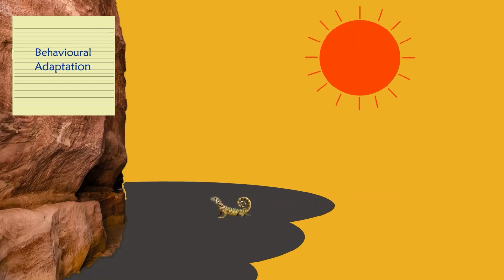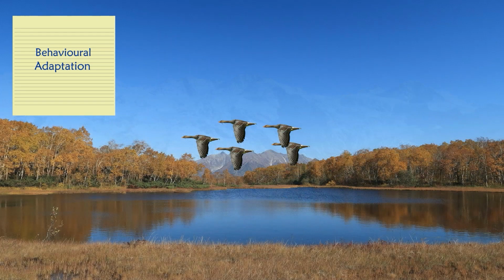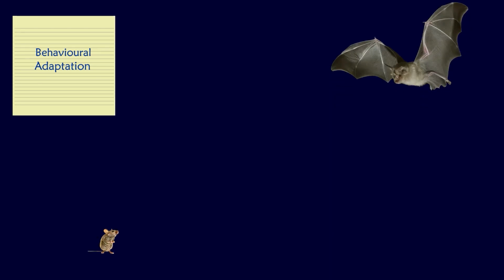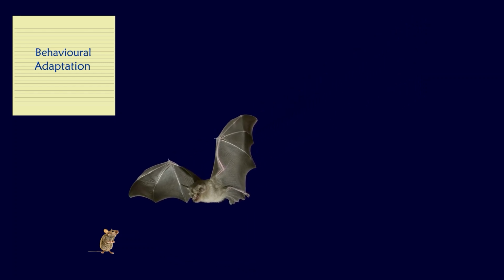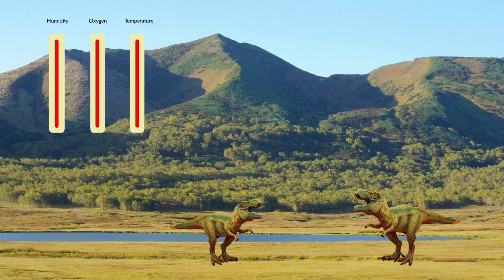A good example is how some creatures that live in the desert escape to the shade to hide from the scorching sun. Or how birds migrate from a cold environment to a warmer one when the seasons change. Or how bats are active at night because their type of food is available at this time of the day. This is simply adaptation. Therefore, when a sudden change takes place in the conditions of a surrounding environment, the organism may fail to adapt to these conditions and thus becomes vulnerable to extinction.